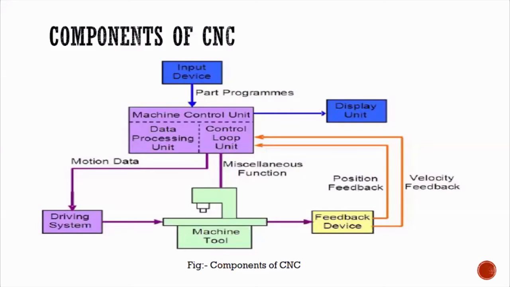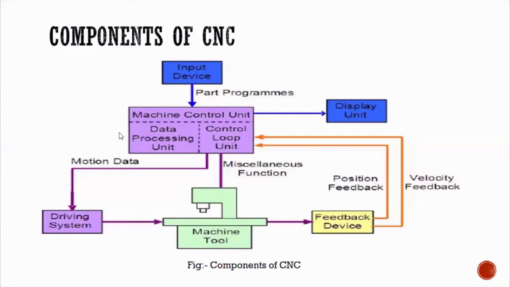Idle means waste of time in the conventional manufacturing process. But in CNC, there is one important part called ATC, that is automatic tool change. From that perspective, this machine control unit is going to give some miscellaneous two data it gives.